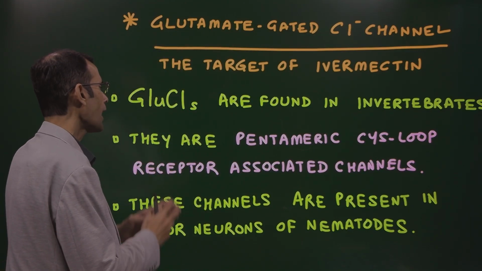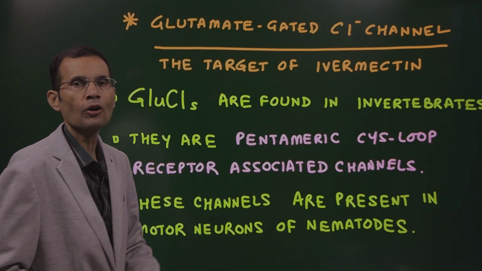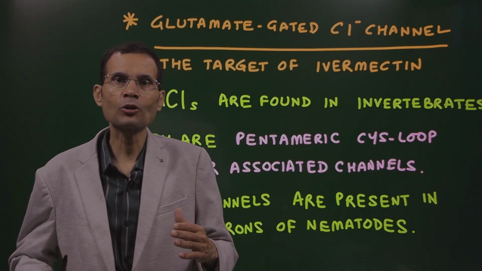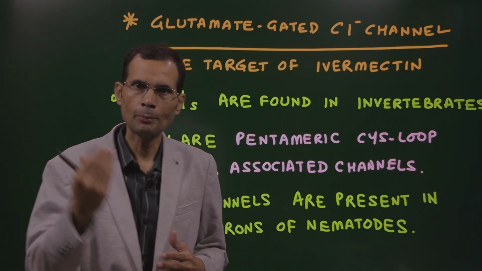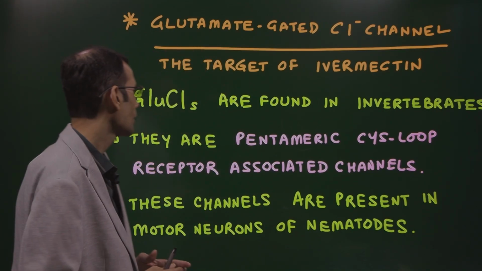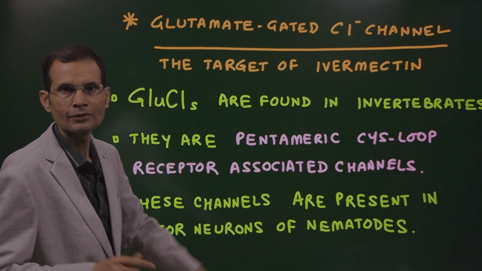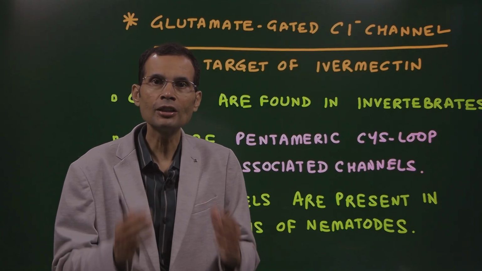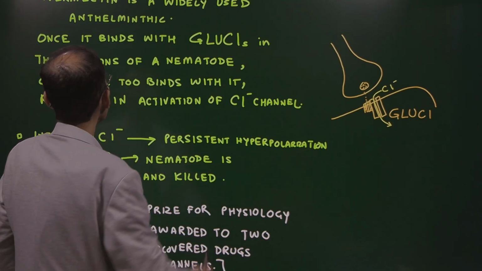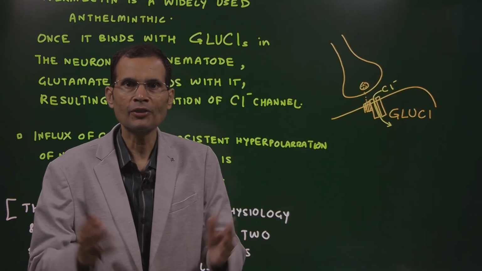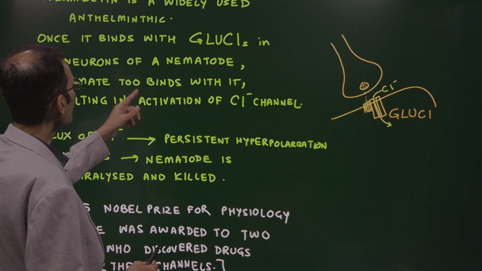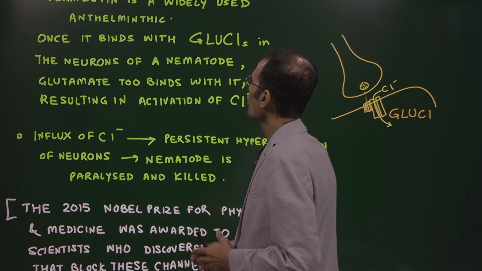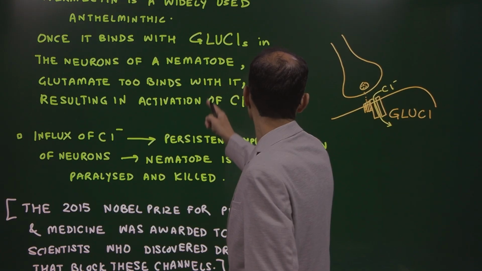Now these channels are present in the motor neurons of the nematodes, and the drug is going to act on the nematodes or parasites or microfilariae. So these channels are present in the motor neurons of the nematodes. Now what happens? How does the mechanism of action take place? Ivermectin is a widely used antihelminthic drug, and once it binds with this channel,